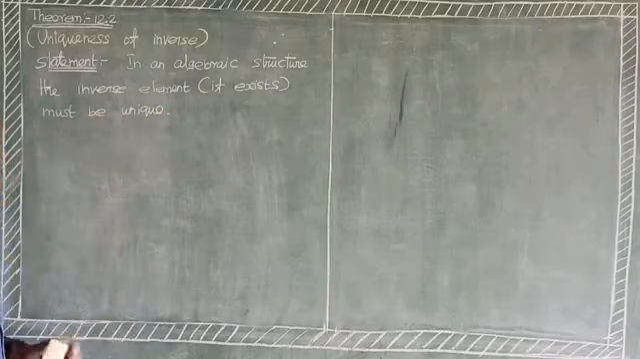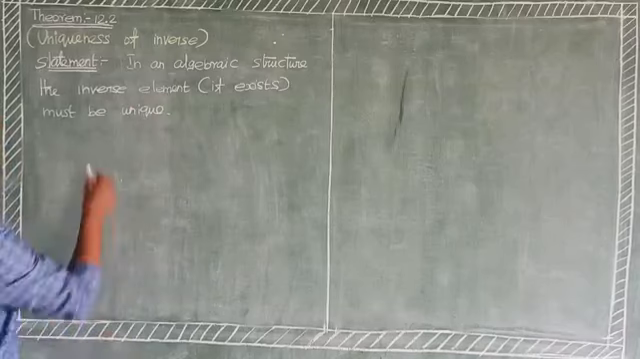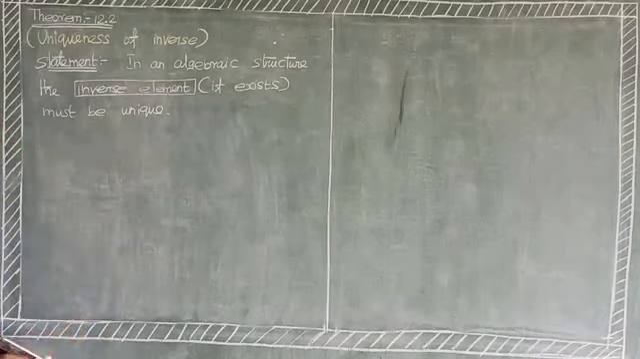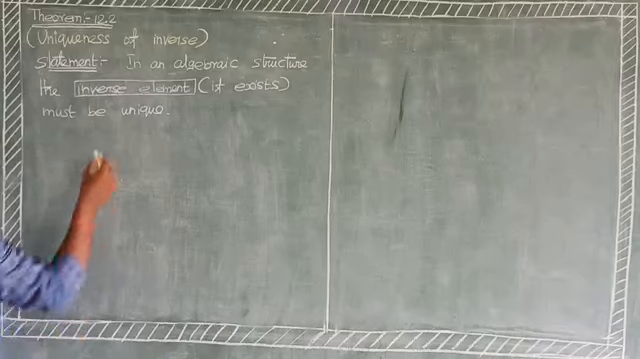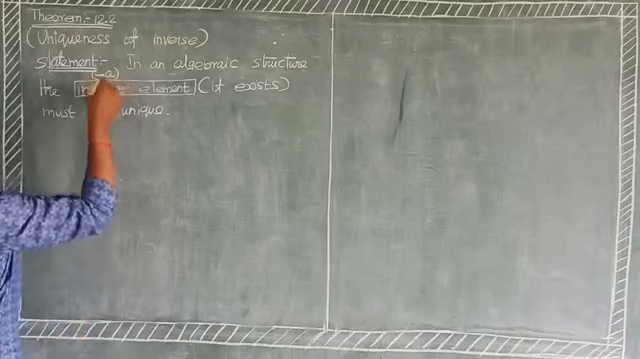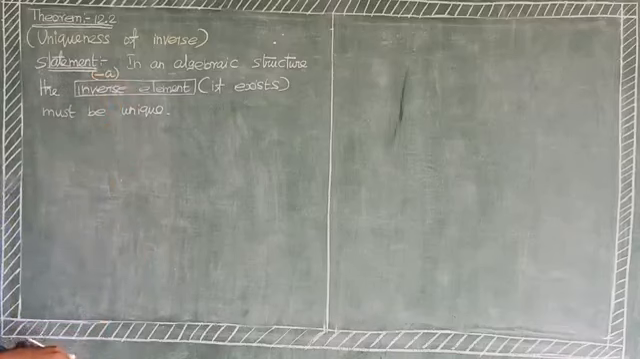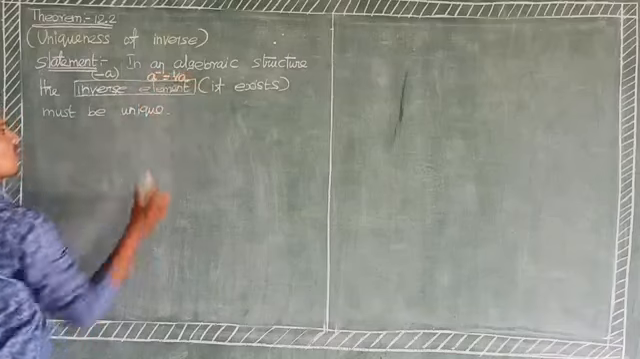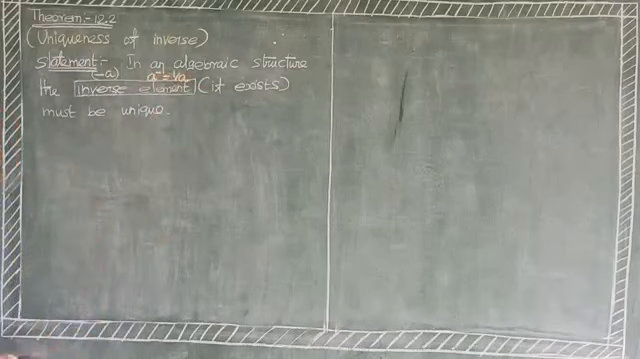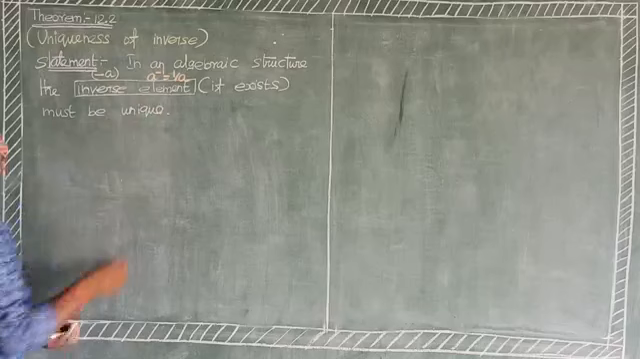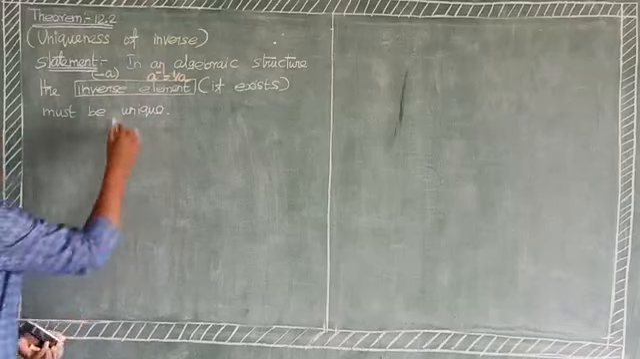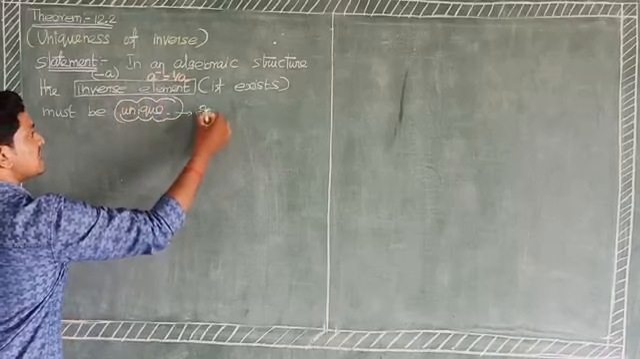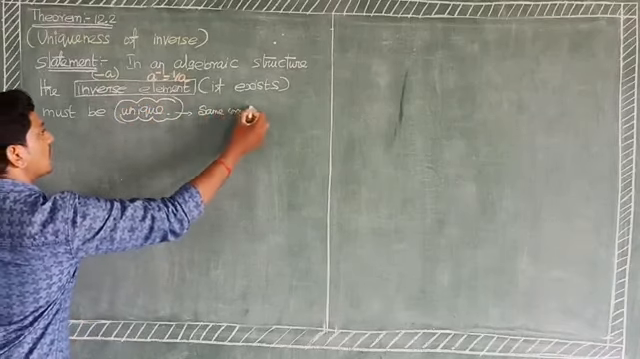The statement is about the inverse element. The inverse element is denoted, for the operation addition, by minus a. Suppose the operation is multiplication, it is a inverse, that is 1 divided by a. If it exists, it must be unique. Unique means equal, that is same or equal.